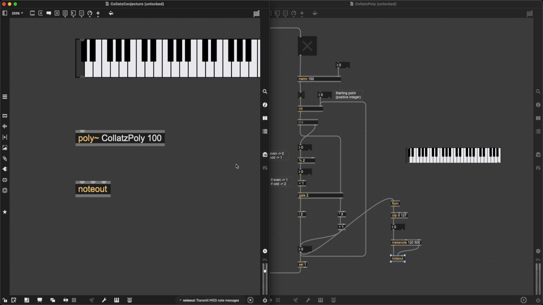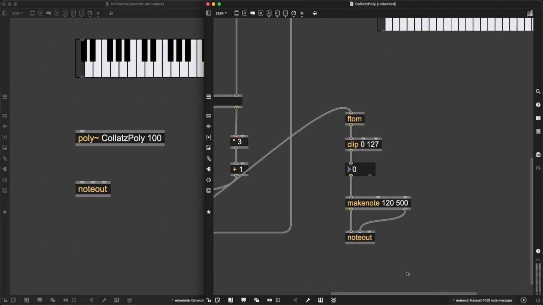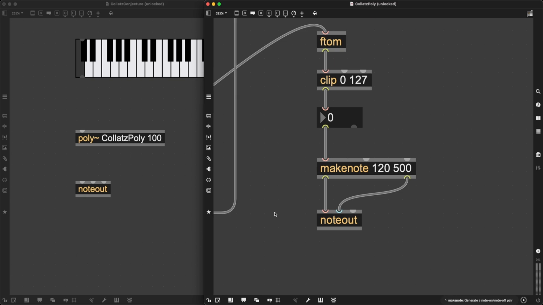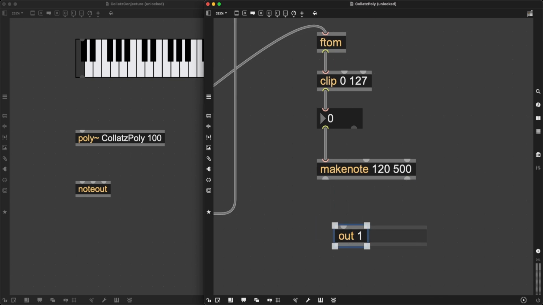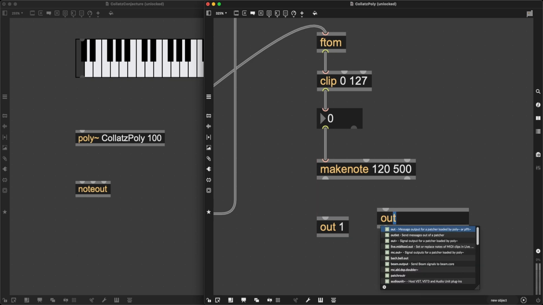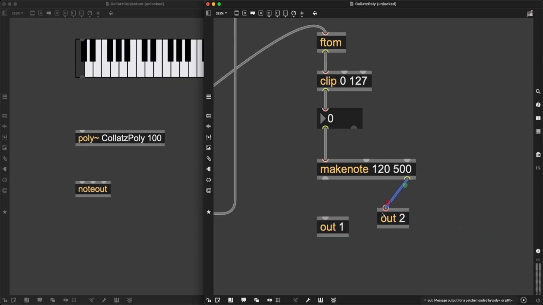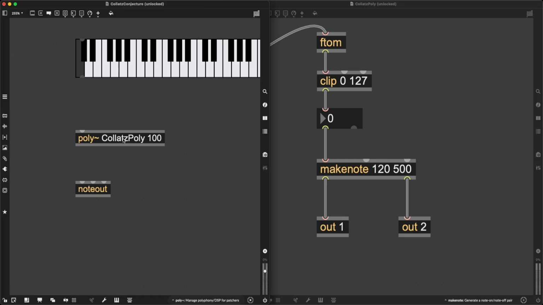All right, so let's start with the easy part. How do we do the output? Well, I'm going to go into my Collatz Poly patch, and instead of using note out, I will create the objects out with the argument 1 and out with the argument 2. This will make sure that my main Poly object is going to have 2 outlets, and the right one is going to send out the velocity. The left one is going to send out the pitch. Let me save this patch. Let me go back to Poly.